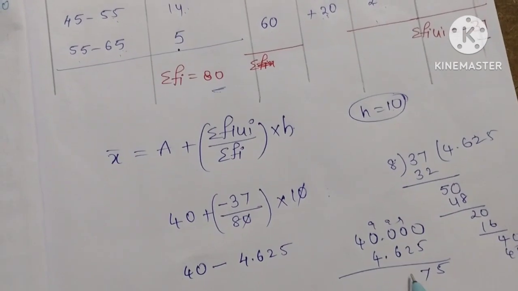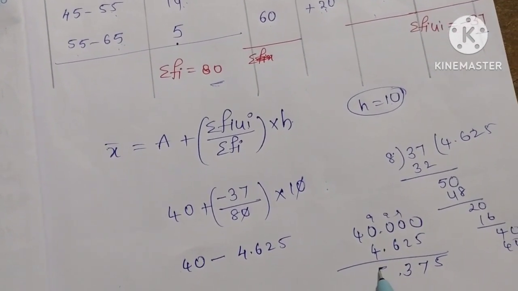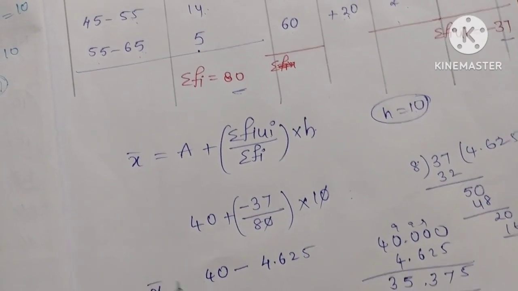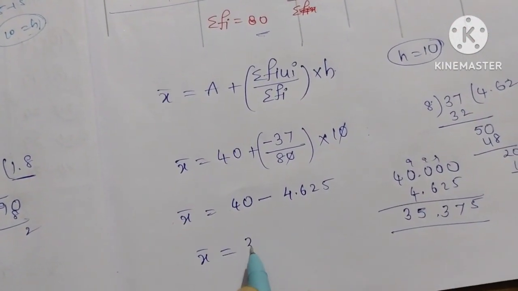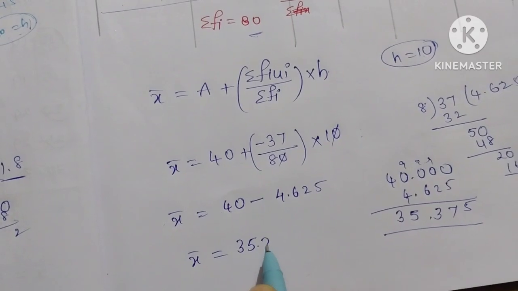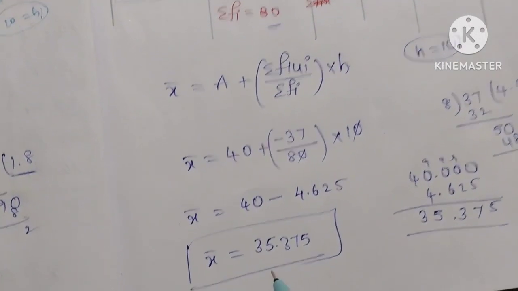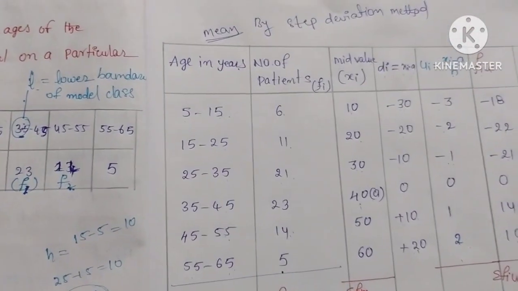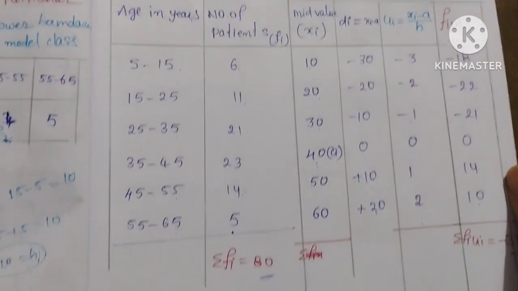x bar is equal to 35.375. You can write it approximately up to 1 digit, it is enough. Okay, if you want, we can take up to 3 digits also. But this is the step deviation method. We can choose any method, whichever is easy for you, you can do any method, you will get the same answer.